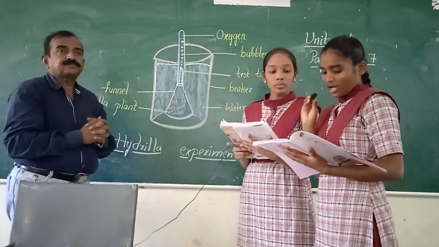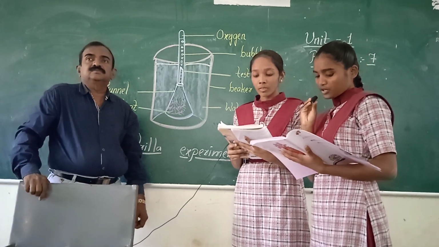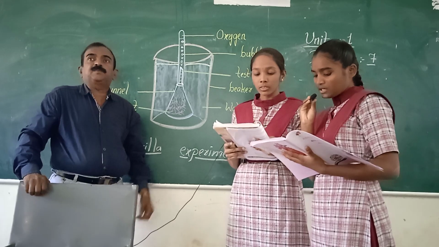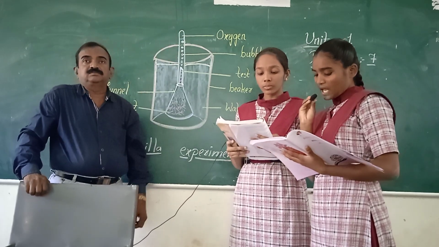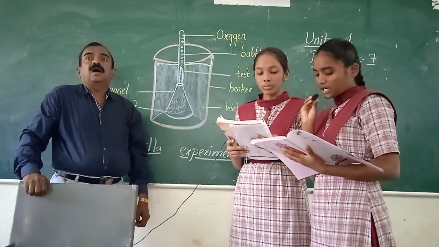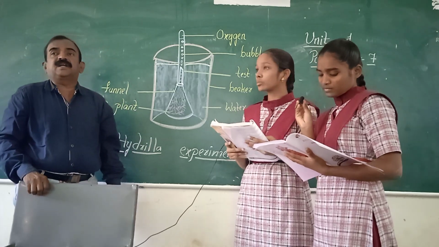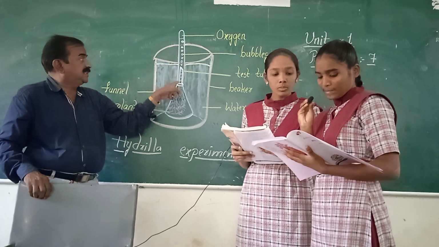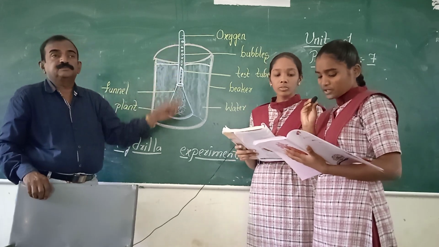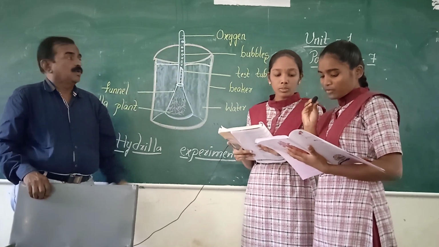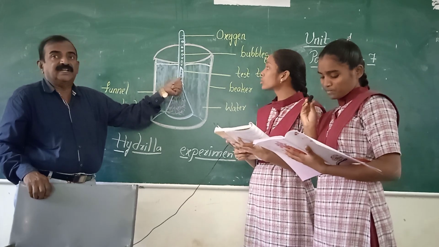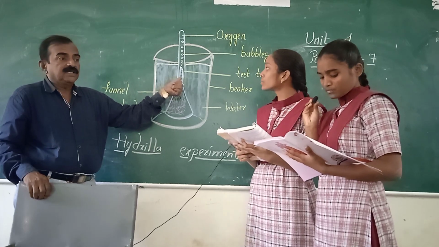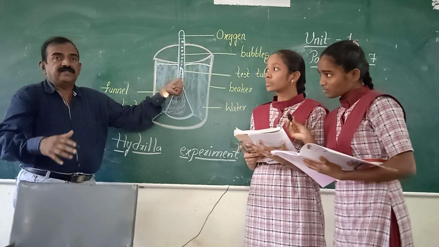Read once again. Arrange the apparatus as shown in the figure. Place a plant like hydrilla. Yes, place a plant like hydrilla in a glass funnel and keep in a beaker containing water. Next, invert a test tube. This is the test tube. Fill it with water, over the stem of the funnel. This is the stem of the funnel. Okay? You please go and take away the book.